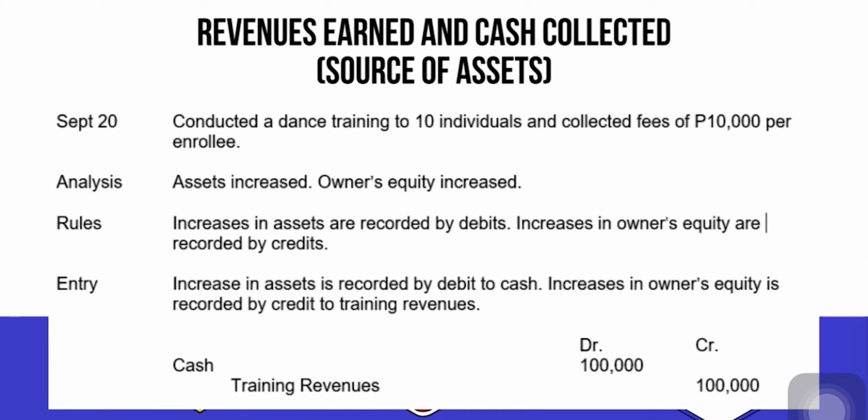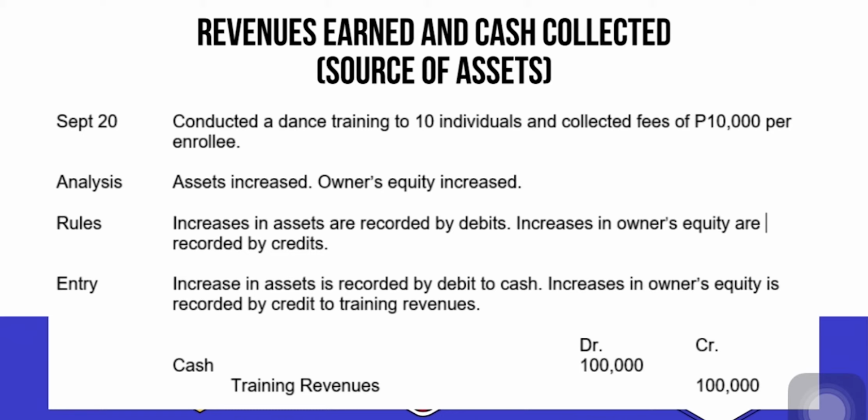Next, revenues earned and cash collected. On September 20, the owner conducted a dance training to 10 individuals and collected fees of 10,000 pesos per enrollee. This transaction involves revenue, which is a part of owner's equity. In this case, both assets and owner's equity have increased.